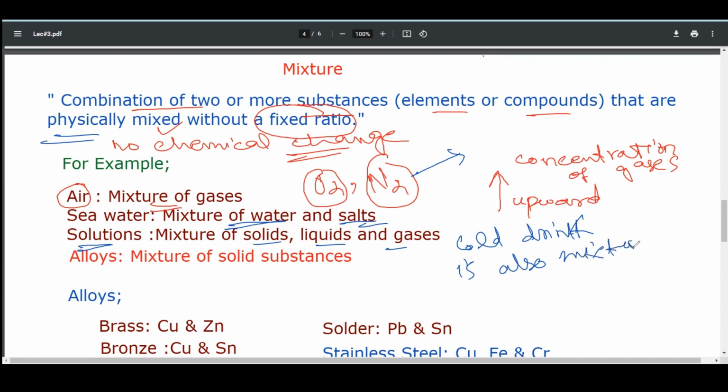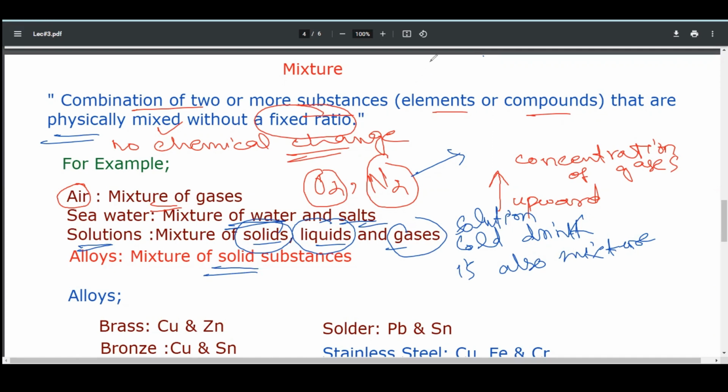And this is an example of a solution. A solution can be a mixture of liquids in liquids, gases in gases, and solids in solids. We will discuss this in detail in later chapters. Alloys. An alloy is also a mixture of solid substances.